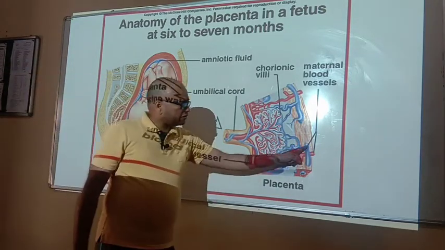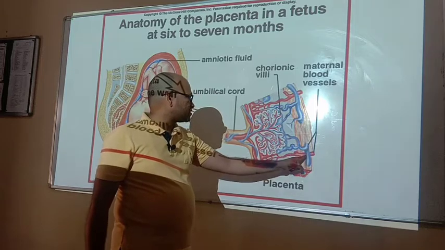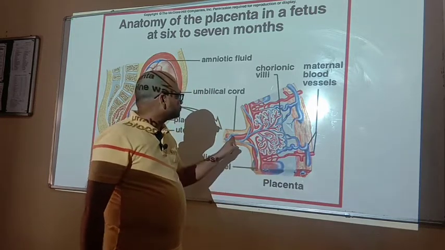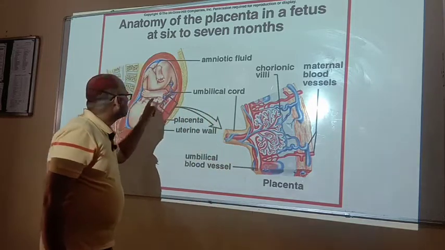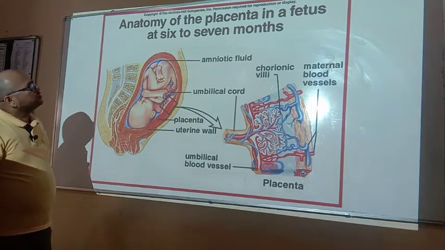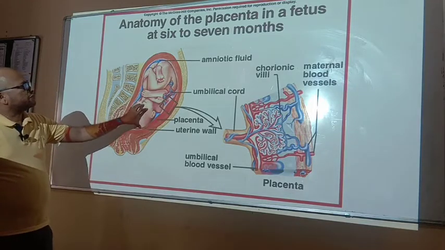These are the maternal blood vessels. From maternal blood vessels, all the materials are exchanged through the umbilical cord to the body of the fetus. So it is the structure of placenta.